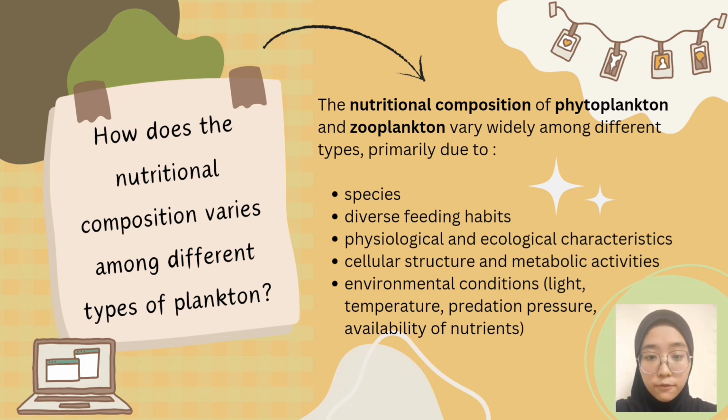The second one is diverse feeding habits. The third one is physiological and ecological characteristics. Next is cellular structure and metabolic activities. And lastly is environmental conditions, including light, temperature, predation pressure, and nutrient availability.